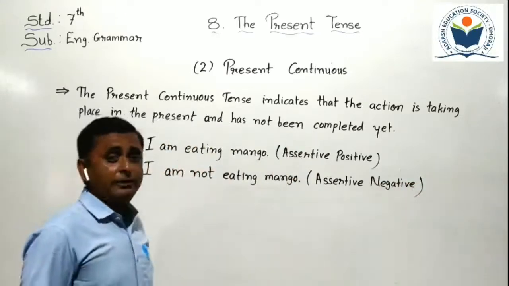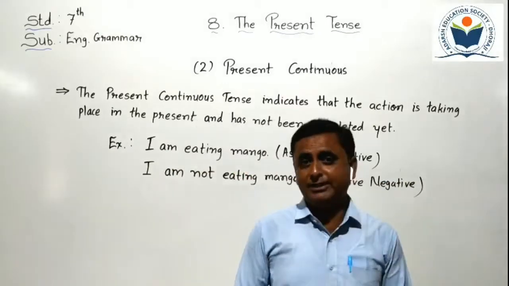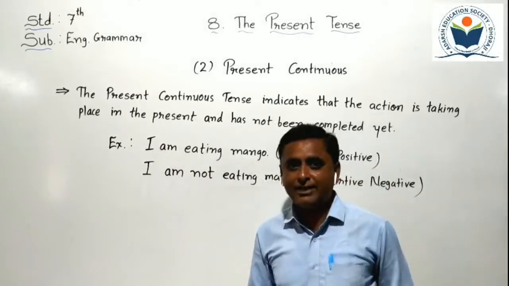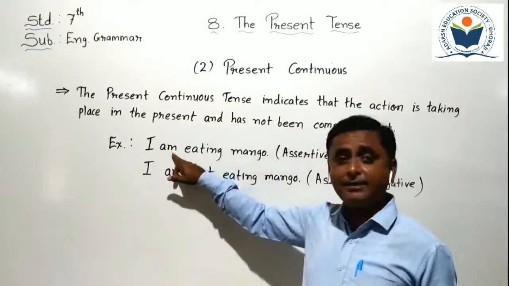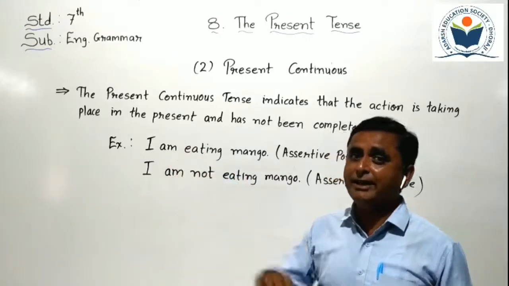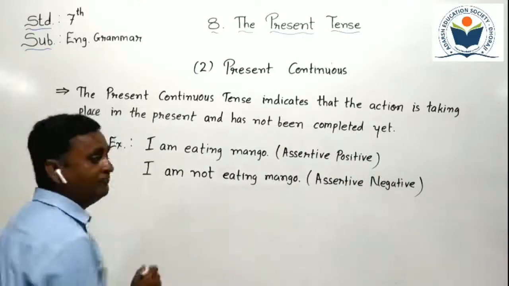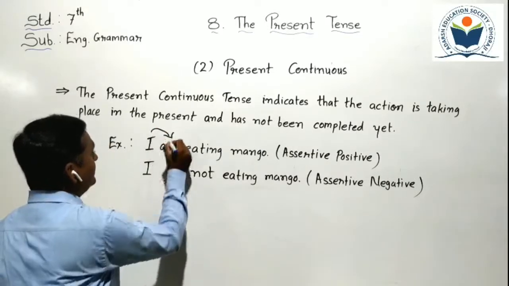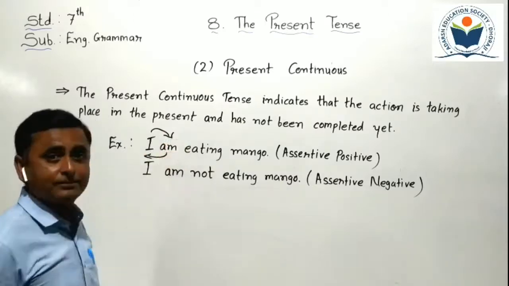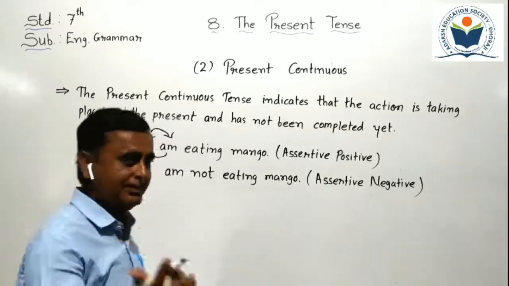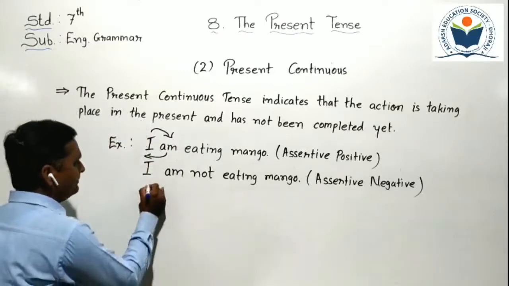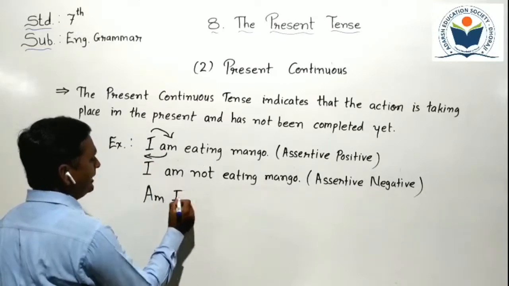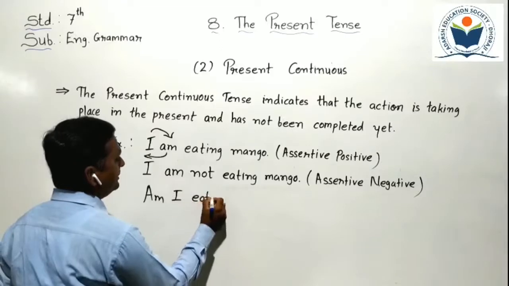Now, if we want to make an interrogative sentence from that sentence, how do we make it? First of all, see, is a helping verb there? Yes, helping verb is there. So we require the helping verb. We have to interchange the helping verb and subject to make an interrogative sentence. Here, I we have to put here and am we have to take first. So it becomes an interrogative sentence like that. Am we have to write first. Then the subject we have to write. Then the main verb we have to write.